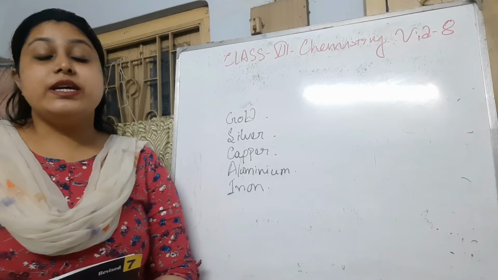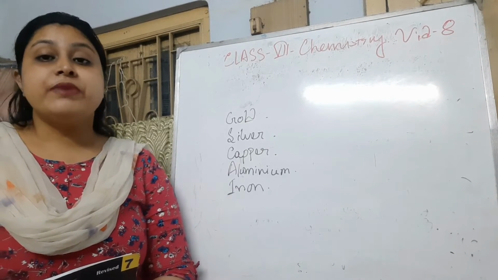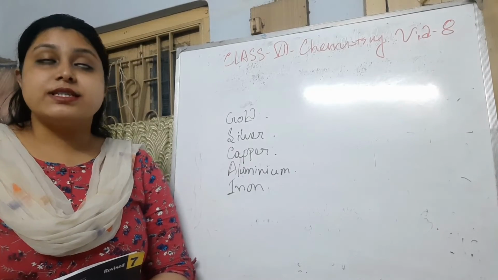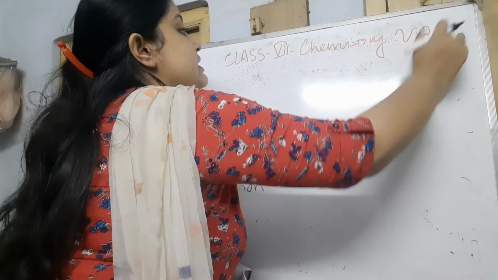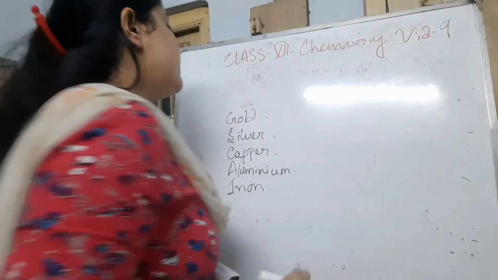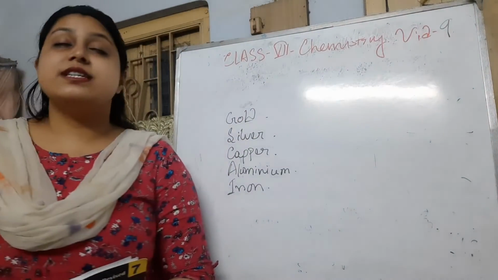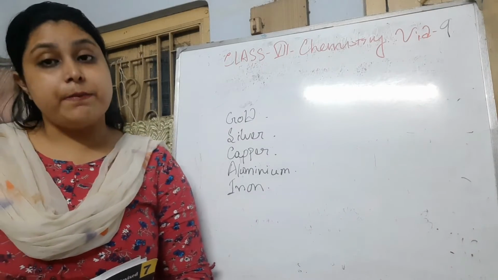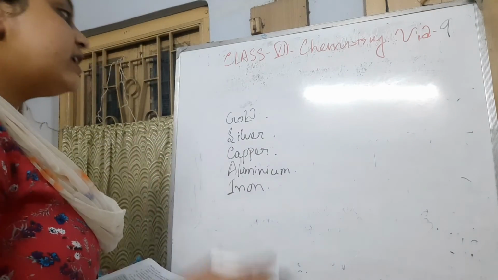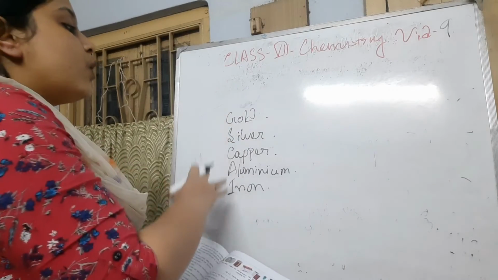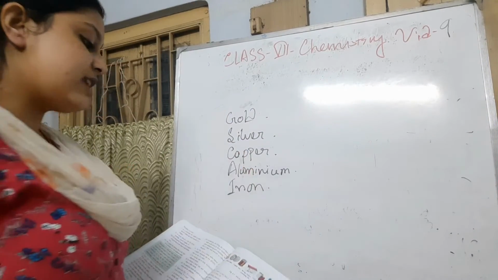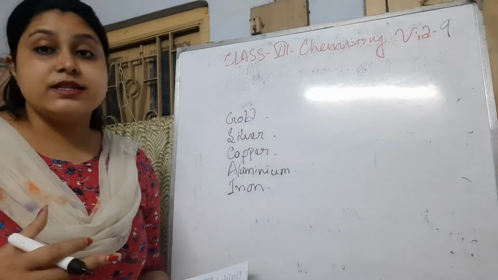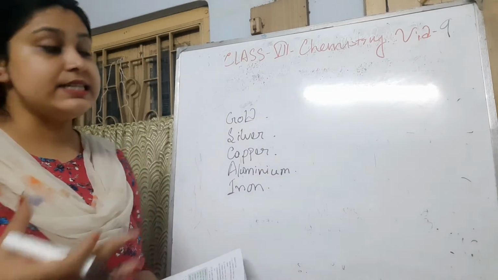So this video is for class 7 chemistry and the chapter that I am going to discuss is the metals and the non-metals. This video is part 9 from this chapter. In the previous video, I started with the uses of the metals with their pictures, and I have already made you understand about gold, silver, copper and aluminium as well as iron. In this video, we are going to discuss the next 6 metals.